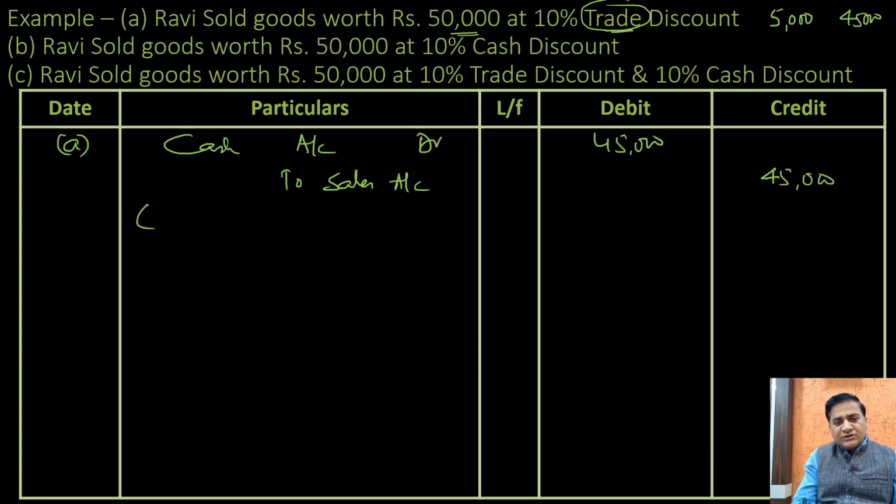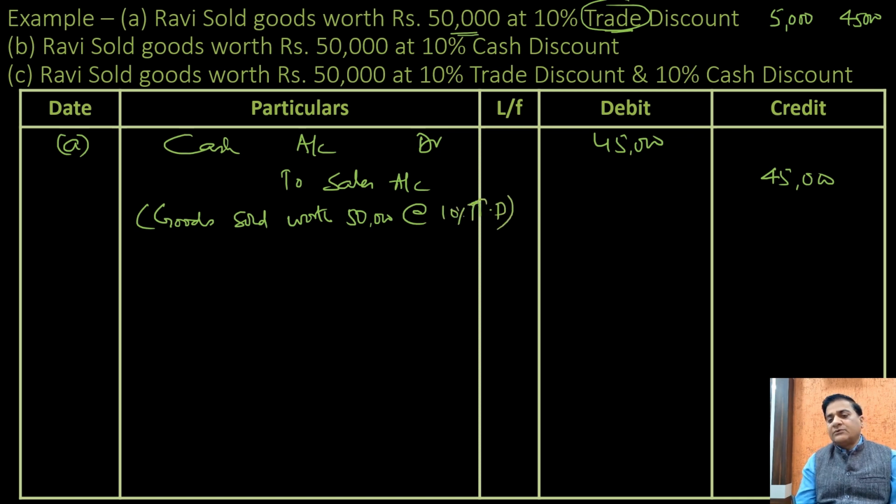The narration would be goods sold worth 50,000 at 10% trade discount, TD. And since it's a trade discount, we do not have a discount account here.